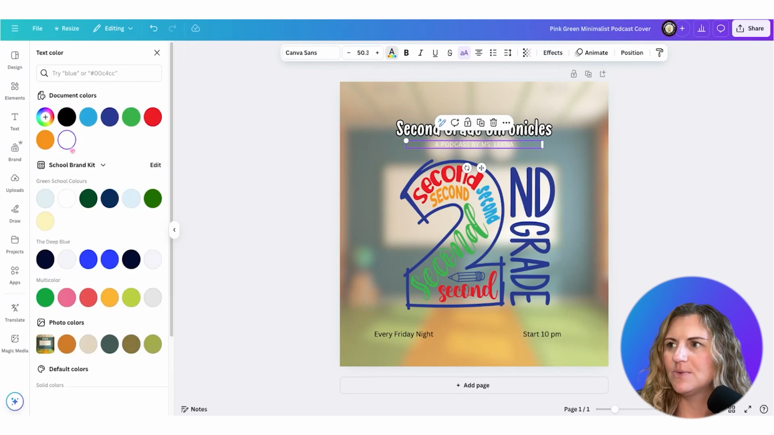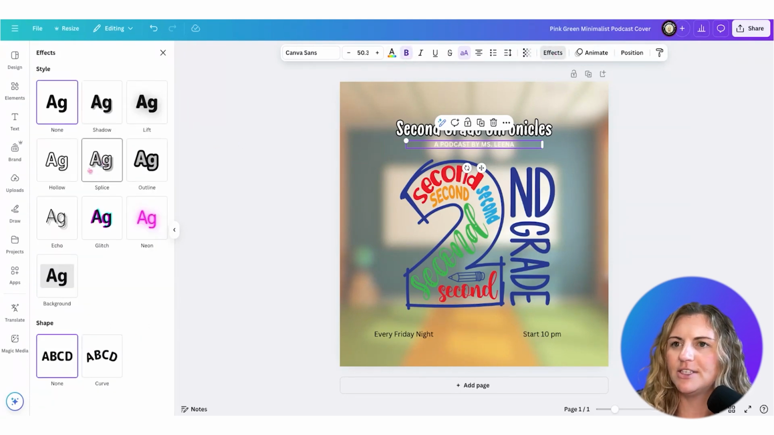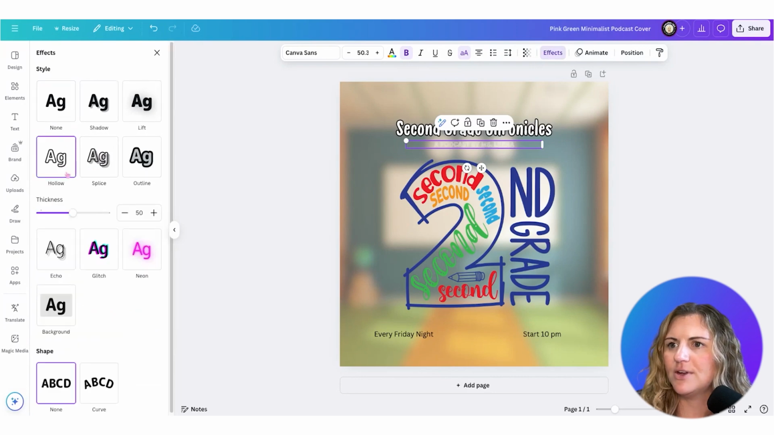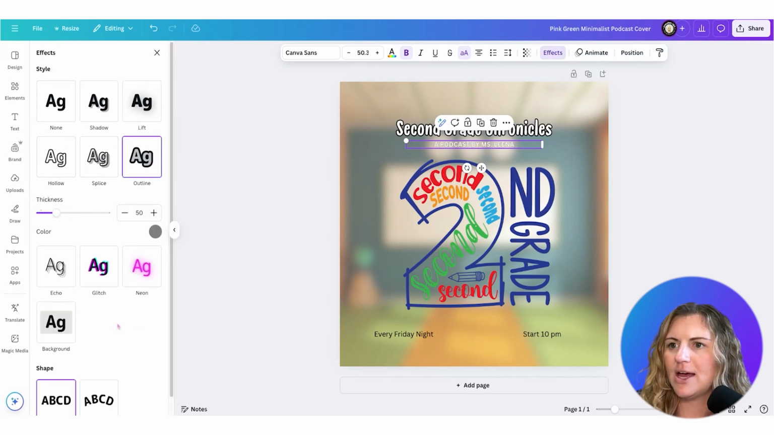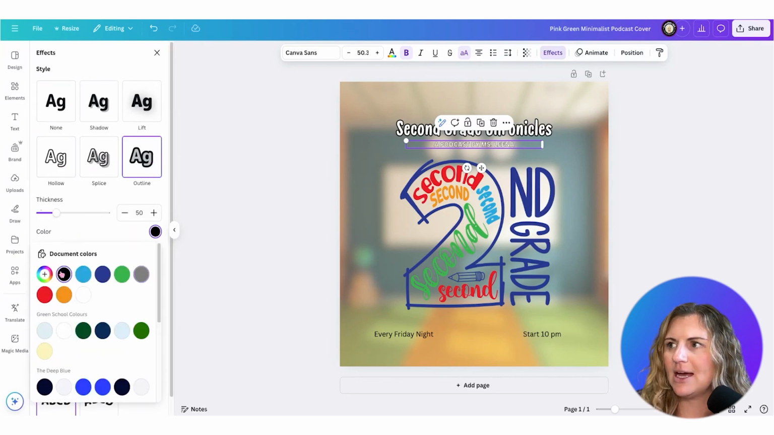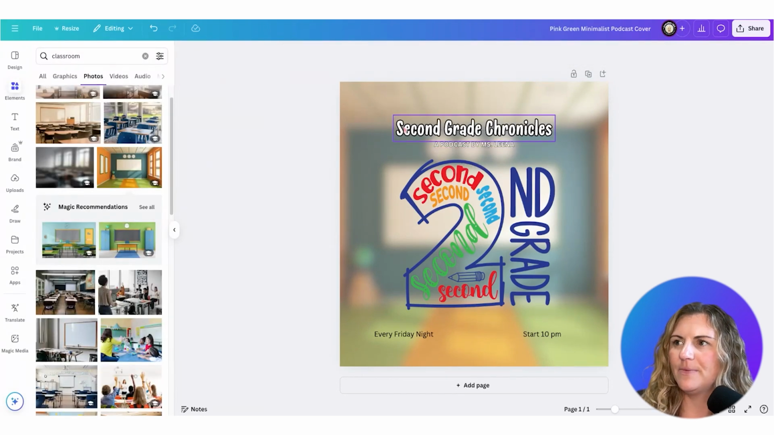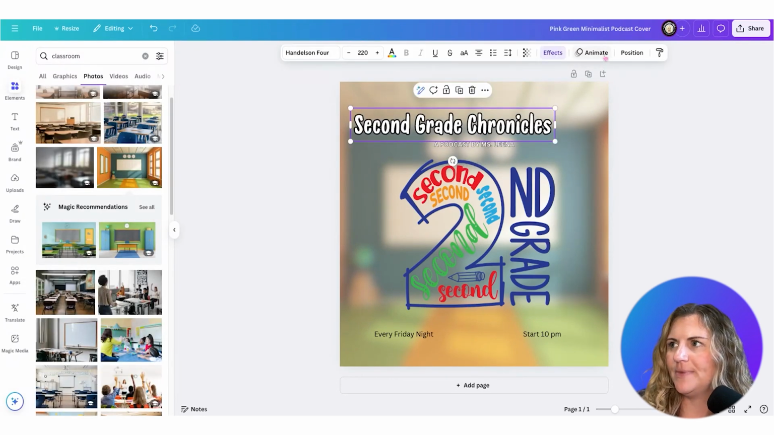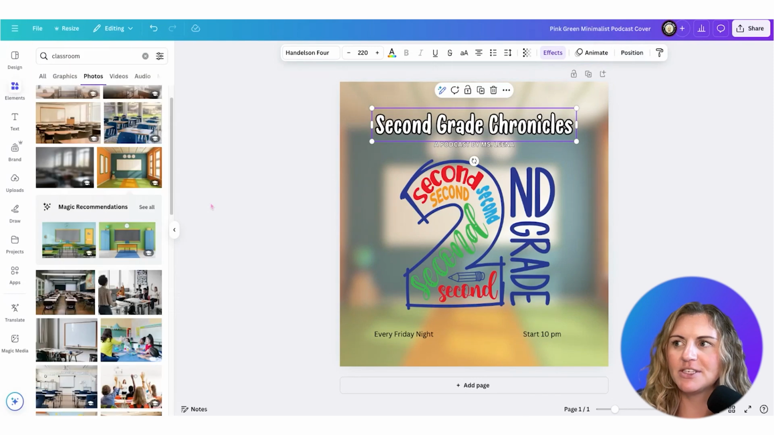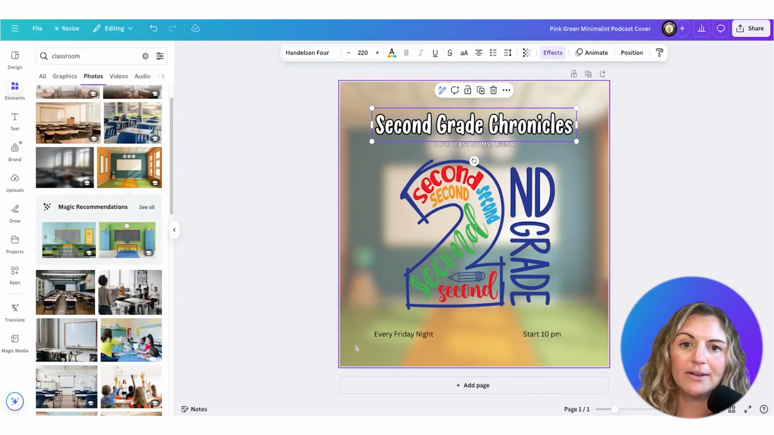And then we can make this one white too and bold it. And we'll also do an effect here, but maybe this time we'll just do hollowed out or an outline. Same thing. I'll do the black. And there we go. And I might just make this bigger. And then I'm going to position it. I'm going to center it. I'm just going to create this however you want to create it.